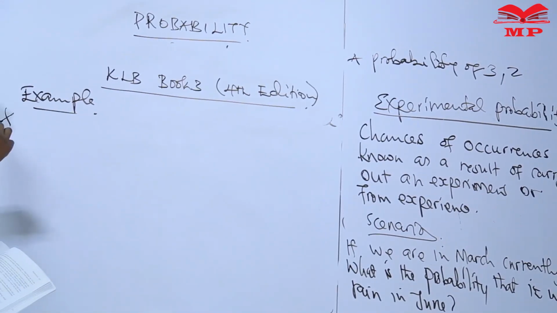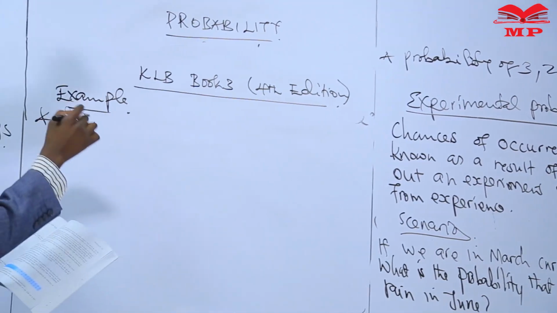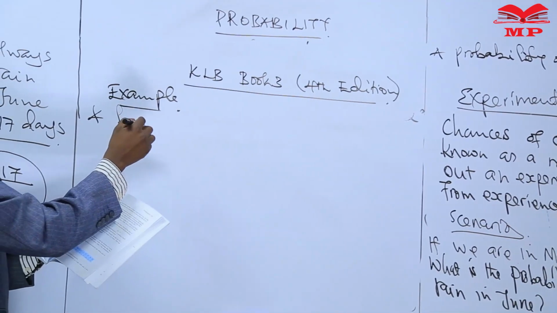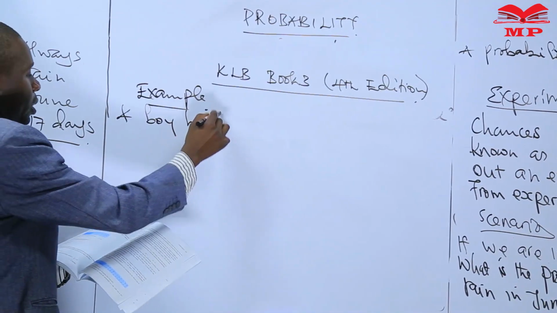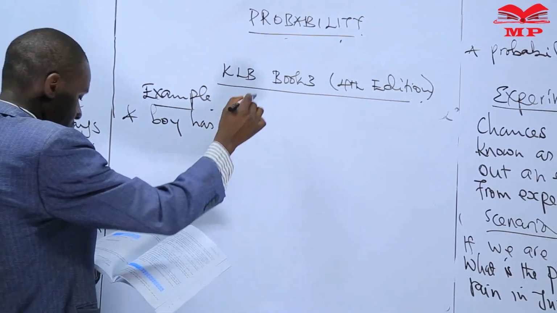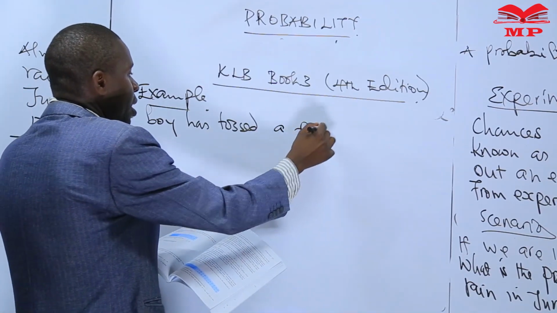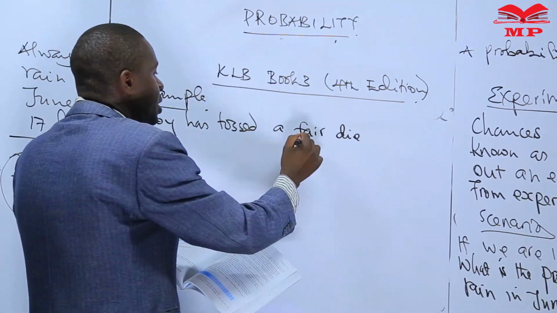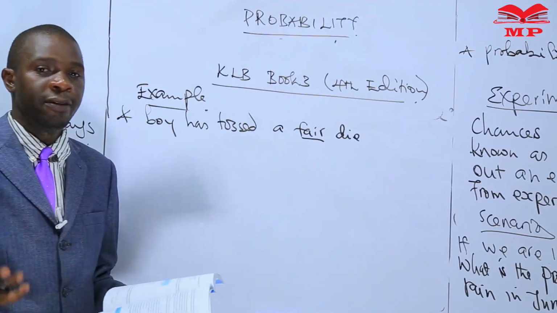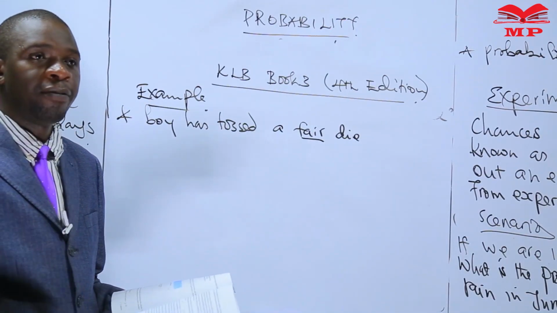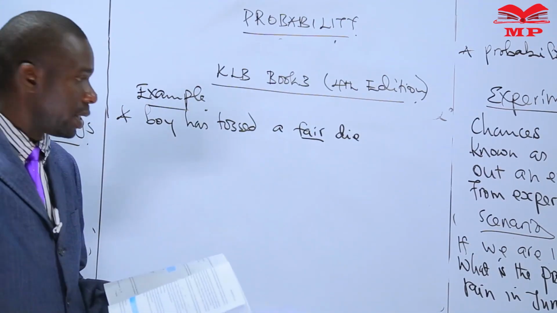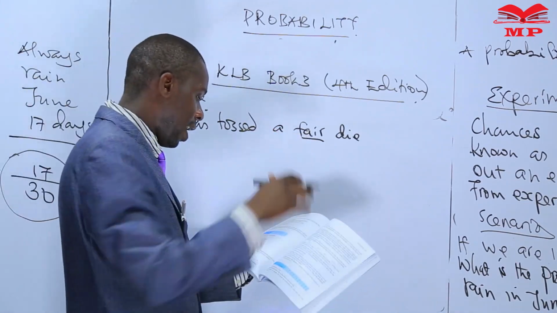A boy has tossed a fair die. Now, a fair die means a die without any defect. The chance of getting any face is equal, that is what we mean.